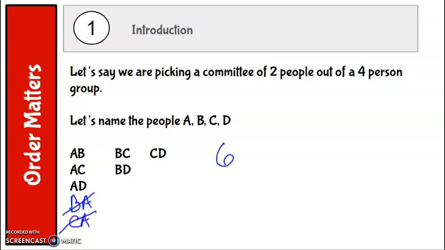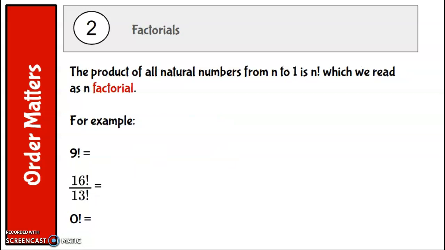So I gave you an example where the order does matter, like making a code, and this is an example where the order doesn't matter. And again, if we had more people and we were selecting a group of more people out of that larger group, it would take us a long time to figure out the possibilities. So that's where we're going to figure out permutations and combinations. It's going to help us with that. Now, before we talk about how to answer those questions in permutations and combinations, we need to take a brief commercial break here to talk about a new operation called factorials.